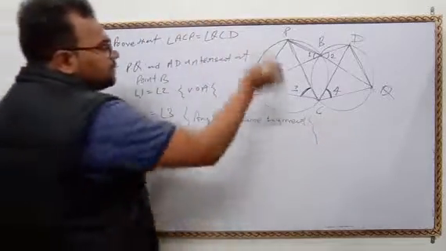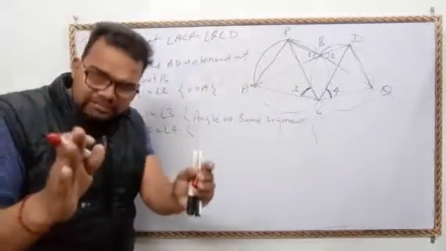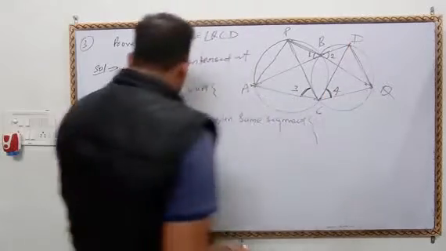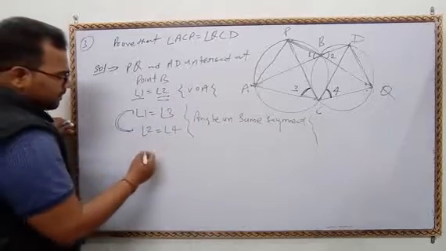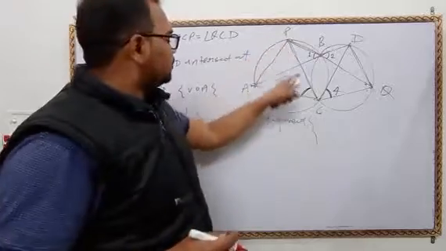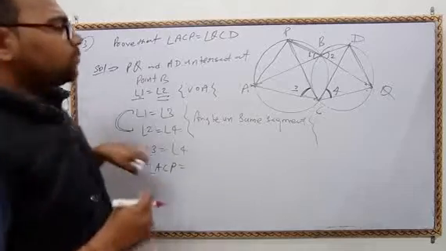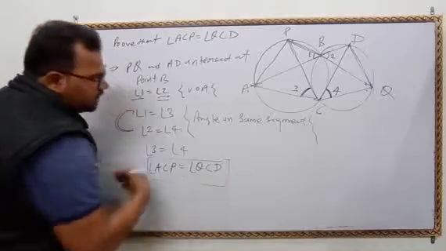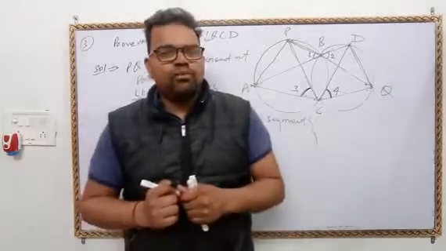Pay attention: this angle and this angle, angles in the same segment are equal. Here it is the chord to this angle and this angle. But if angles 1 and 2 are equal, then definitely angle 3 is equal to angle 4. So what is angle 3? ACP is equal to what is 4? QCD. I hope you all understand. In the next lecture we will discuss some more questions. Thank you.